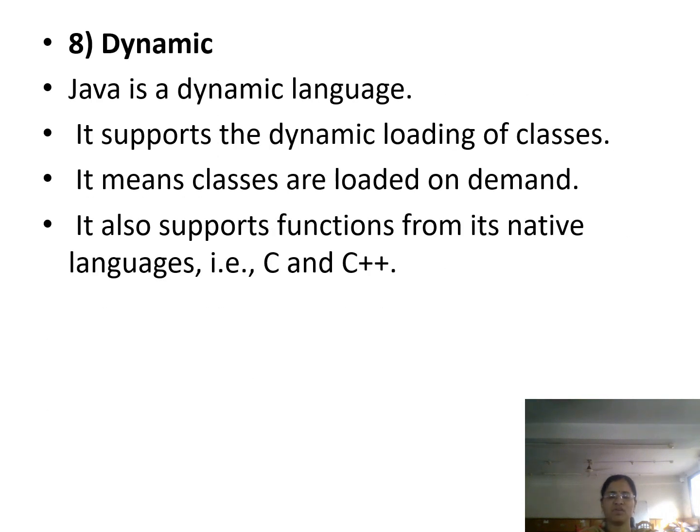The next feature of the Java programming language is that it is dynamic. It is a dynamic language. It supports the dynamic loading of classes. Therefore, it is called a dynamic language. It means the classes of Java programs are loaded on demand.